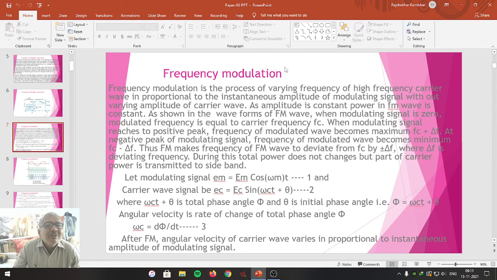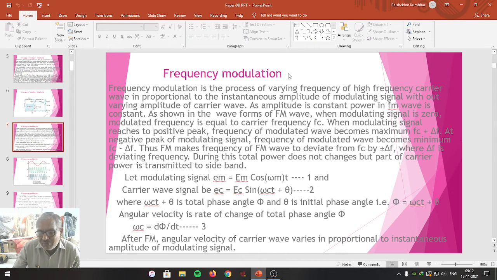Student friends, here onwards we are going to consider frequency modulation, another type of analog modulation. To understand the definition of frequency modulation, we can say frequency modulation is a process in which the frequency of a high frequency carrier wave is varied in accordance with the instantaneous amplitude of the signal to be communicated or transmitted. This is the definition of frequency modulation.